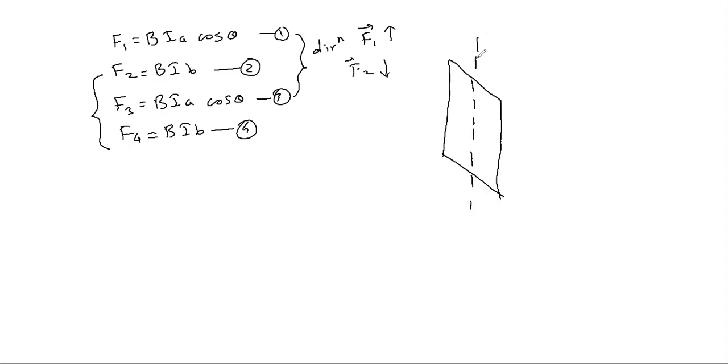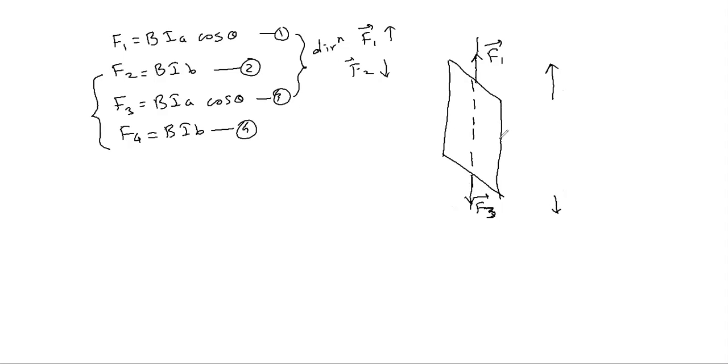One force is acting in this direction, that is your F1, and one force is acting in the downward direction, that is F3. So this coil will not move in either direction.